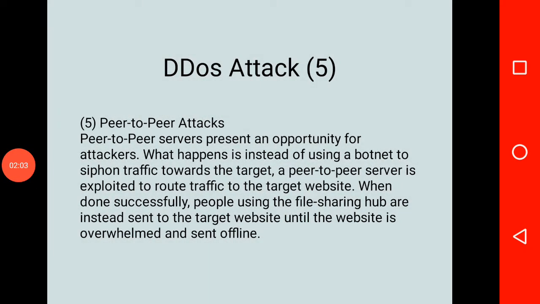Next is peer-to-peer attack. Here it presents an opportunity for the attackers where, instead of using a botnet to siphon traffic toward the target, a peer-to-peer server is exploited to route traffic to the target website, because of which people using the file sharing hub are instead sent to the target website until the website is overwhelmed and sent offline.